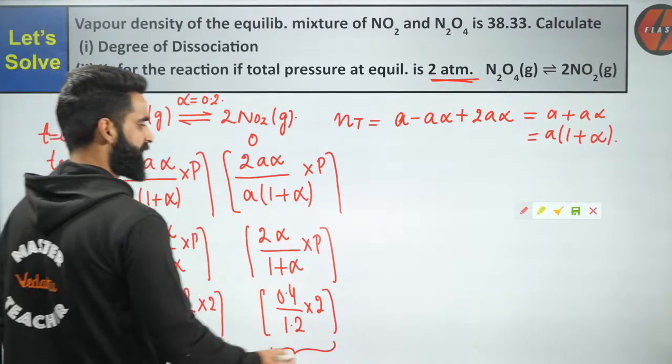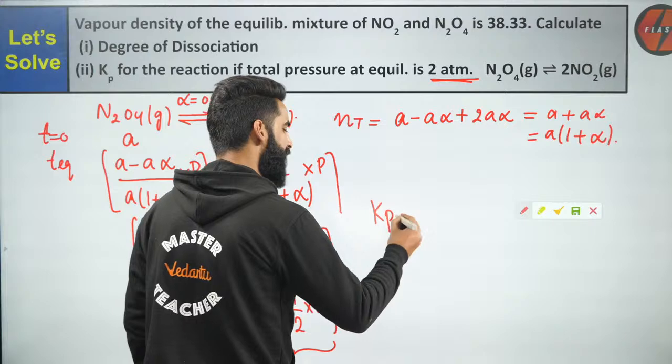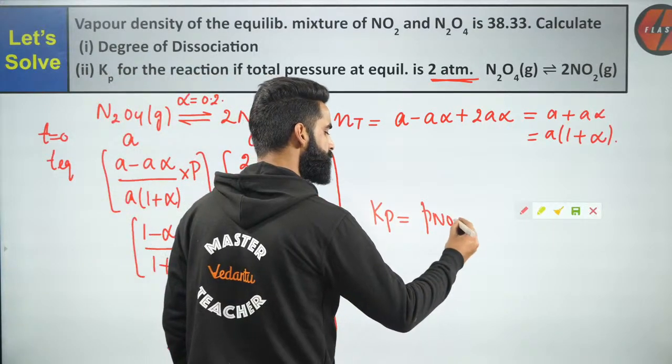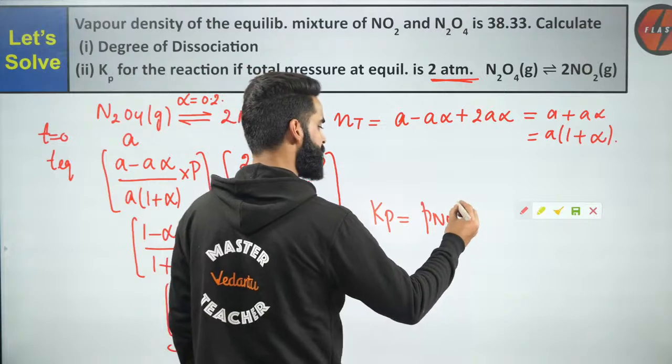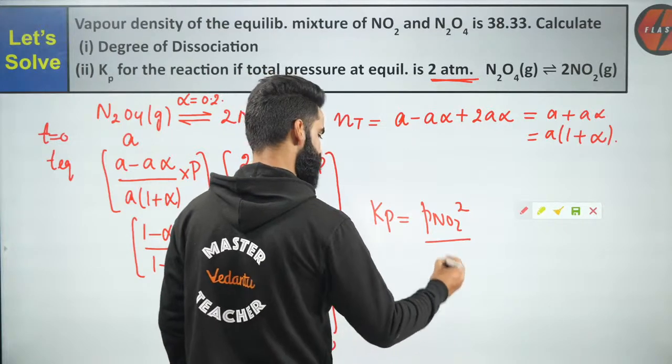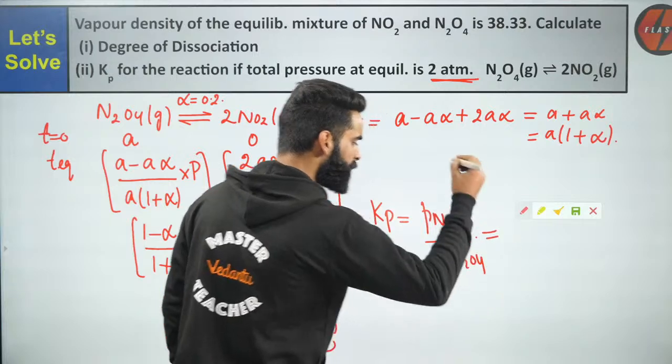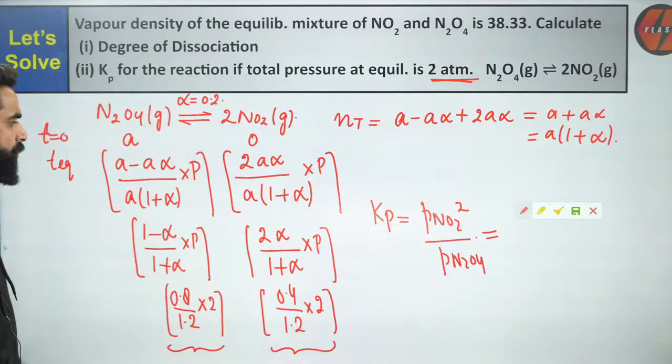Since I was supposed to calculate the Kp expression, I can write the Kp expression as partial pressure of NO2 at equilibrium raised to the power 2 divided by partial pressure of N2O4 at equilibrium. Do I know both the values? Absolutely, I know both the values.